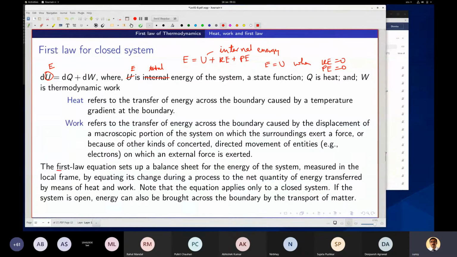Basically the first law is a balance sheet for the energy of the system. This is the energy contained within the system, E, and if potential and kinetic energy are 0, then E is the internal energy. Now I will tell you why I'm putting a cross in the d here and not there: because these are path functions. I will call them path functions.